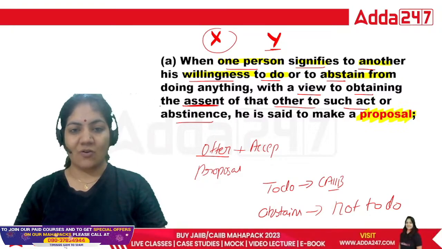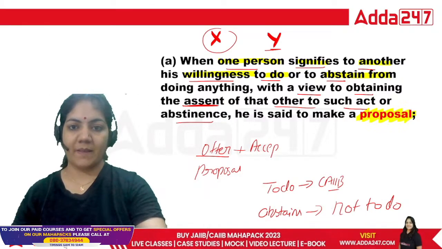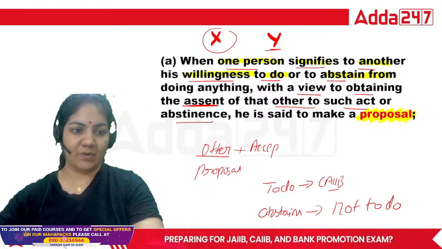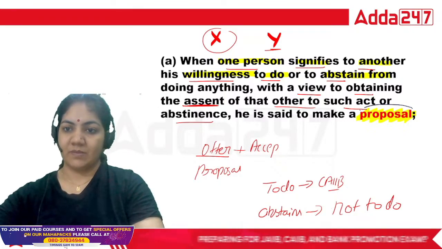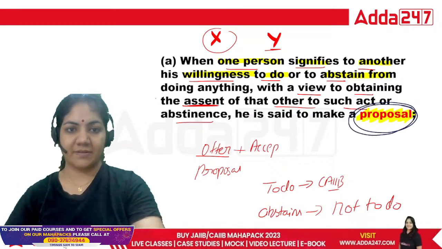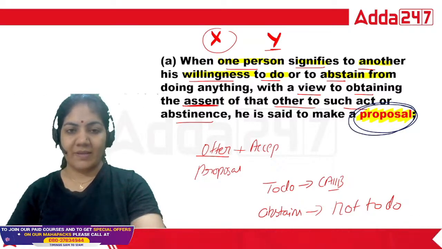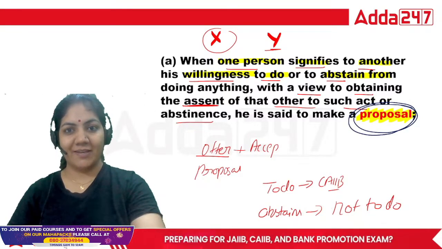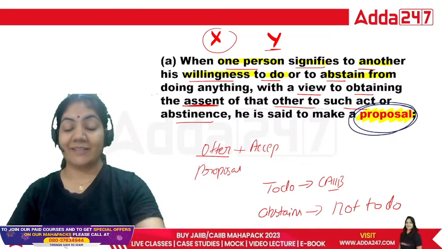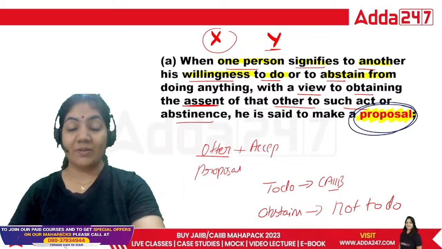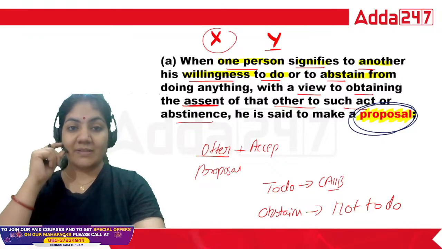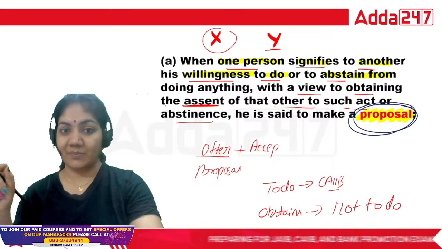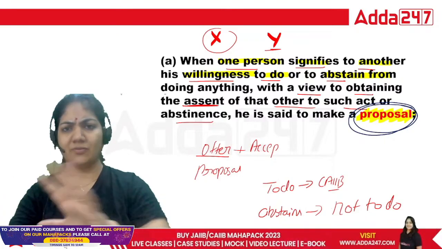Okay guys, this is your particular word, proposal. That's why I always use very simple language, the same simple language I used in the paid class. I think this definition is clear to all of you.